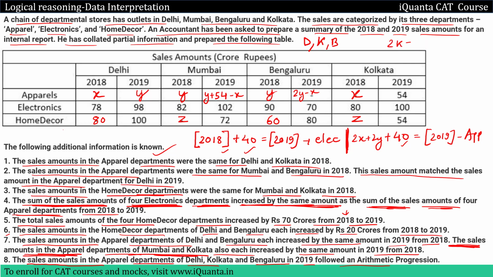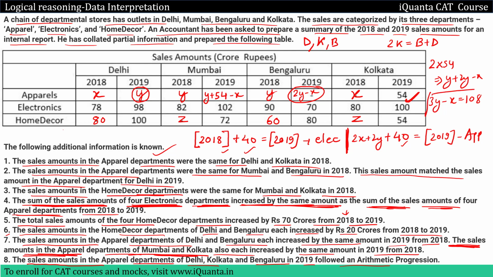So 2 times Kolkata will be equal to B plus D, right? So apparel and 2 times Kolkata, April 2019. So 2 times 54, because the value of Kolkata April 2019 sales is 54, right? It should be equal to B plus D. That means in April 2019 sales of Delhi is y, and Bangalore April sales in 2019 is 2y minus x. So y plus 2y minus x. Ultimately we get 3y minus x equal to 108, right?